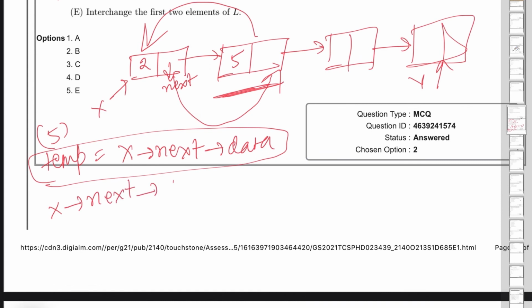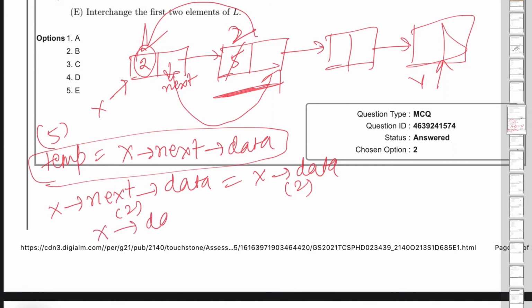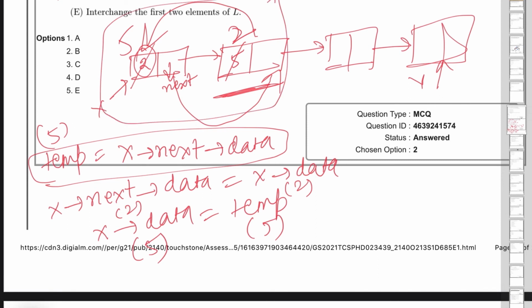x's next data is equal to x's data. And what is x's data? It is 2. So this is 2 and this got assigned 2. Now 5 is changed to 2. Now if I change x's data with temp, so temp is actually 5 and now this will become 5 also. So this is 5 now. Okay, so I actually interchanged the first two nodes in just 3 lines of code.